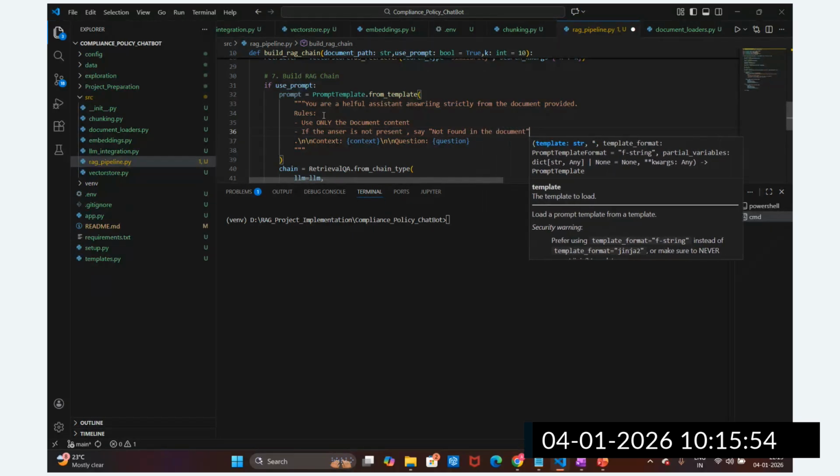Like this we are giving this instruction to the LLM.